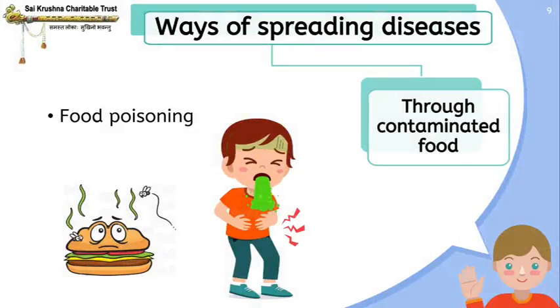Another way in which diseases are spread is through contaminated food. Sometimes you would have noticed if we leave any food item for many days, it may change color or it may start producing a foul smell. This is because the microorganisms have attacked the food item and contaminated it. They have caused release of toxic substances. And if we consume this contaminated food, it will cause food poisoning. So we should not eat old, rotten, contaminated food.